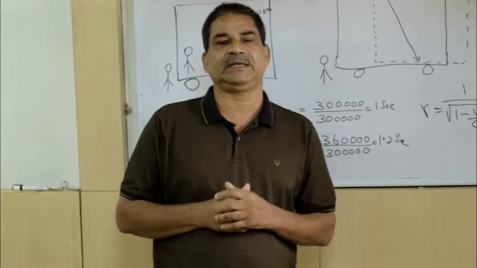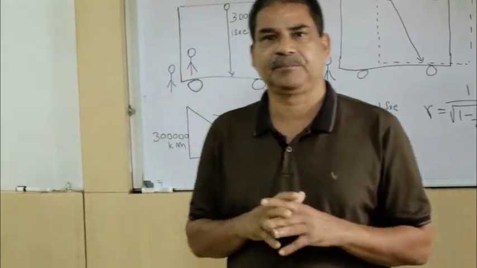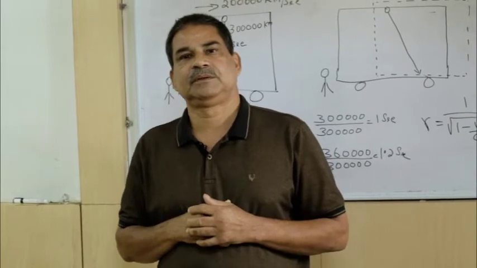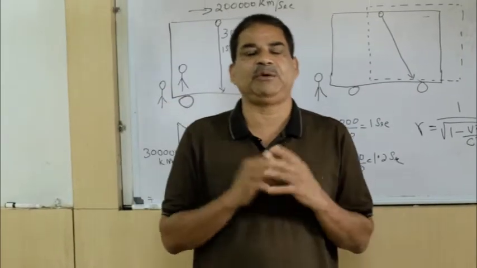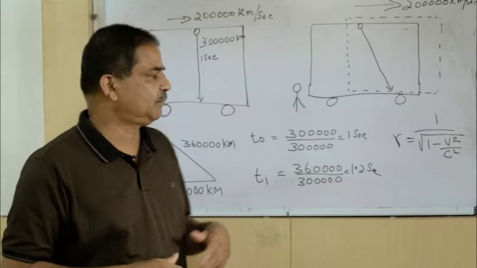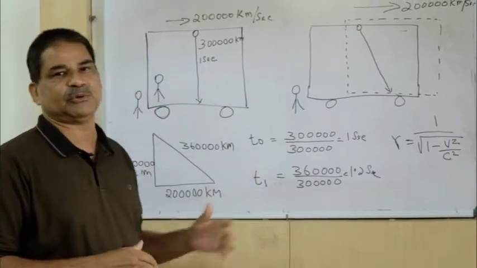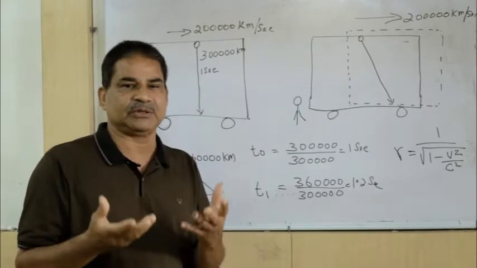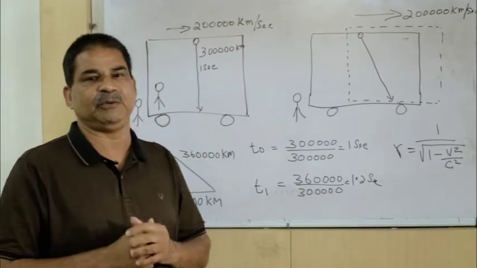Now what happens is that in relativity, for every observer, the velocity of light will be the same. That means for the inside observer and the outside observer, who are traveling at different speeds, the speed of light will be constant.